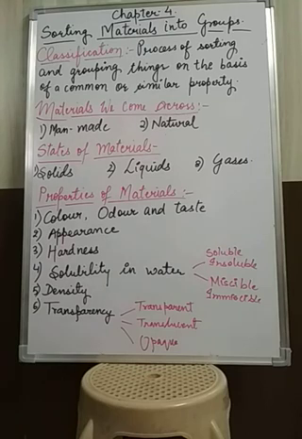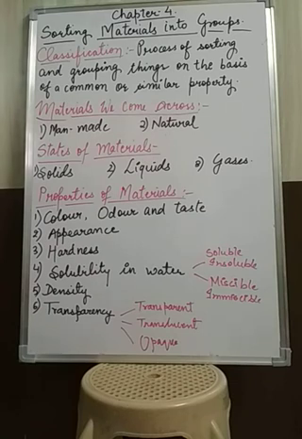So we can know about the transparent substances. Transparent substances are those which can pass the light through them, or by which we can easily see the objects on the other side. Okay, examples are clear water, glass, plastics, etc. Next is translucent.